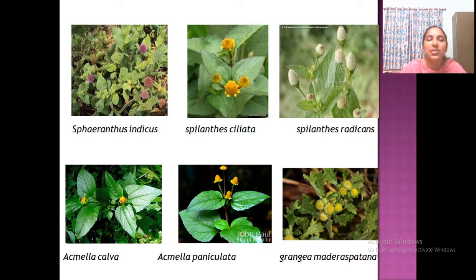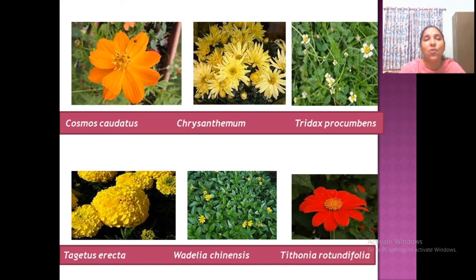Now this is Acmella. This is also very common. This is another, Acmella paniculata in our field. This is Grangea maderaspatana, Grangea maderaspatana. This is also very common, available in the field. So look at these leaves, the lobed condition that I told you already. Some have simple leaves, some have lobed leaves. This and this, Grangea and Spilanthes, are available in paddy fields. Now this is our common cosmos, caudatus, and this is our chrysanthemum, Gemanthi.